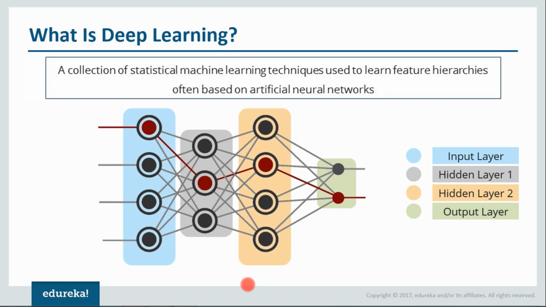Now, there can be multiple hidden layers. There can be hundreds of hidden layers as well. But when we talk about machine learning, that was not the case. We were not able to process multiple hidden layers in machine learning. Because of deep learning, we can have multiple hidden layers at once.